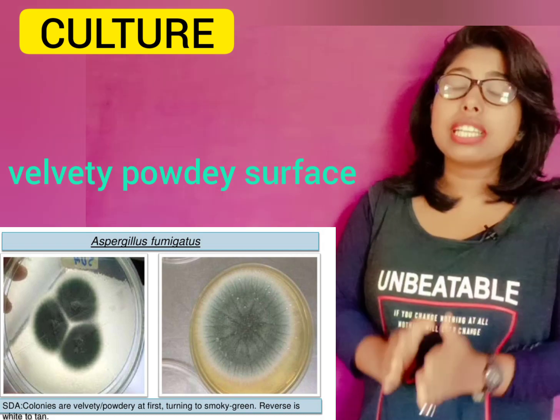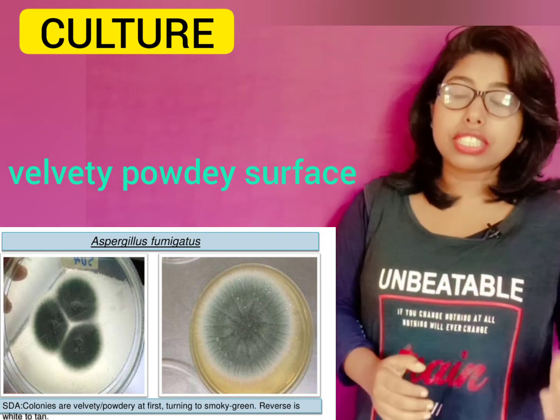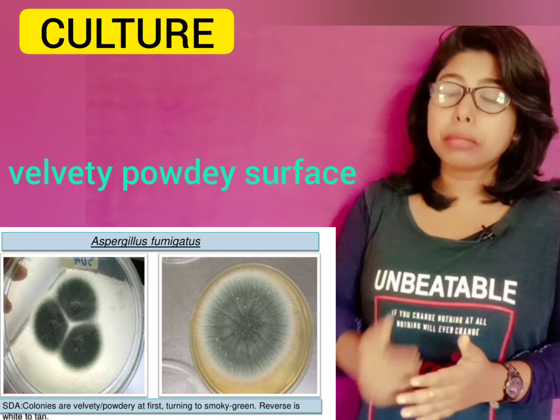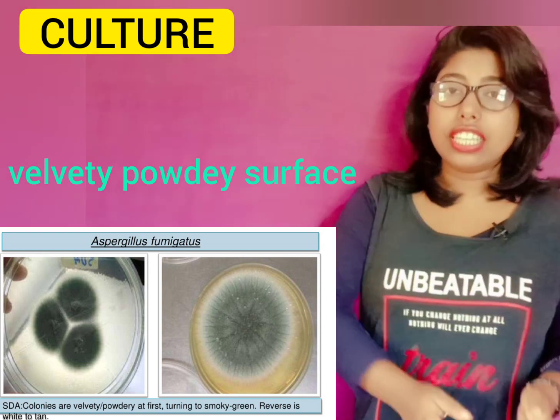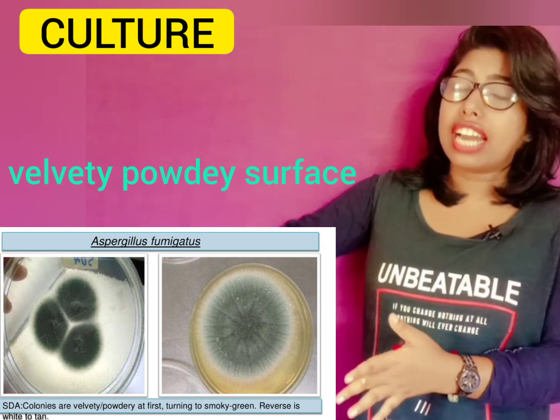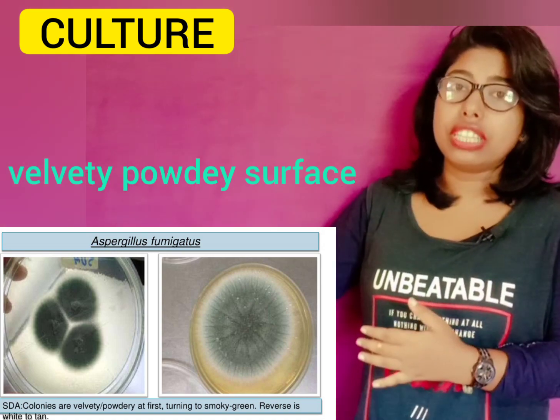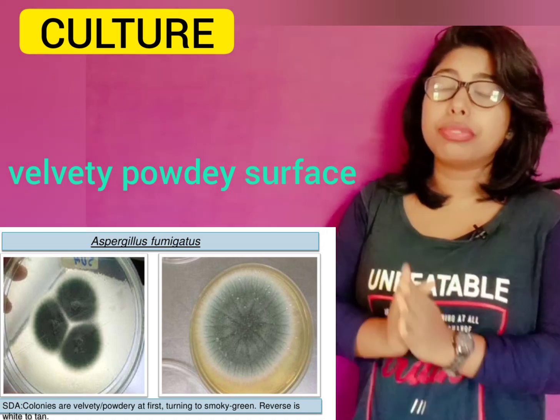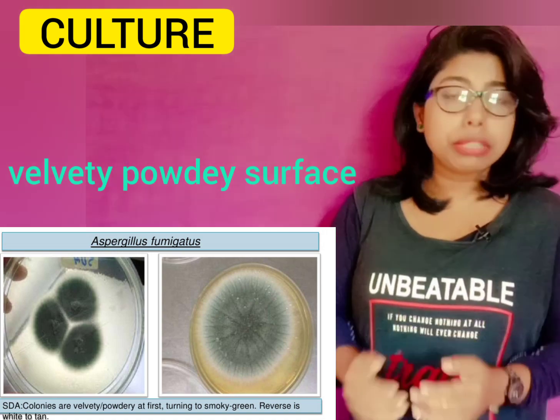So these colonies are pigmented. As I am discussing, they will show a colored pigment on SDA agar, this green color, black color, golden yellow color, and there may also be other colors. They are the other species of Aspergillus, but we are discussing the 3 important species of Aspergillus.